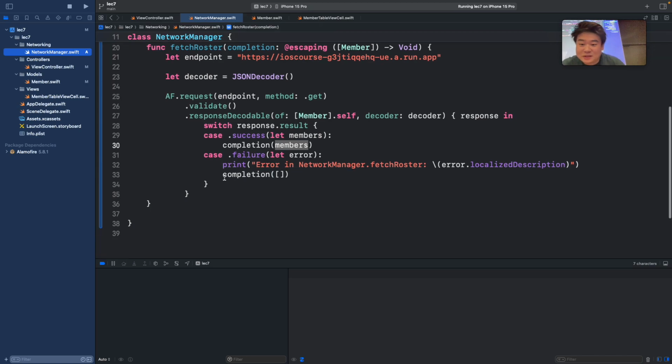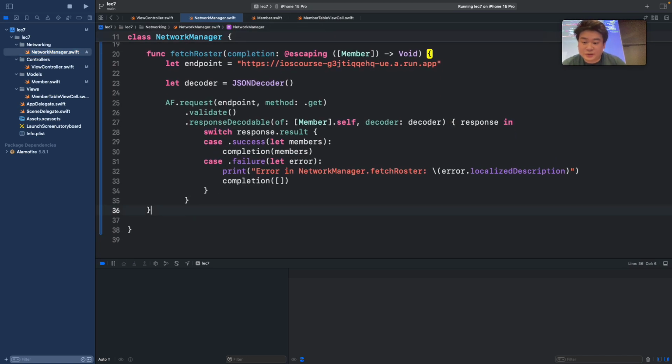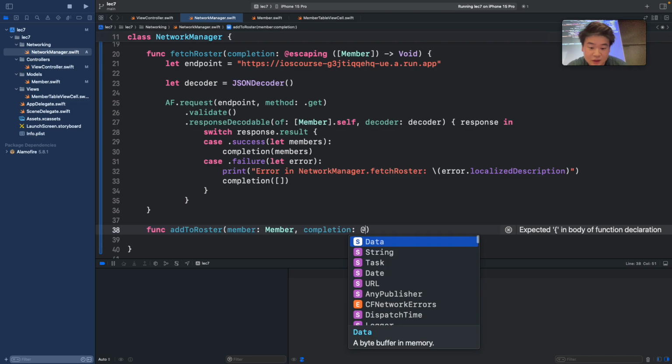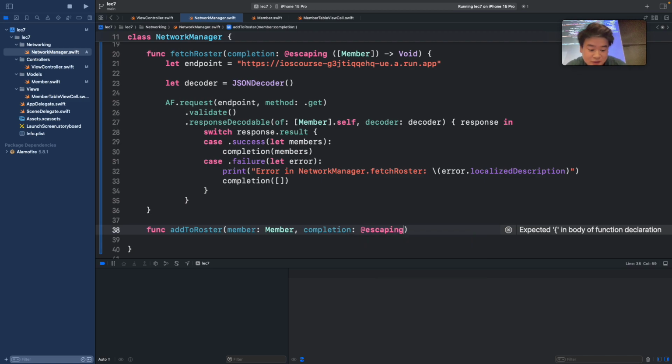Just like before, we're going to define a new function here, and we'll call it addToRoster. However, in this case, we actually want a parameter. Since we want to add a member to the roster, we need to give our function a member object. So we call the parameter member, make it of type Member, and like before, we also want a completion handler so we can have that callback. And rather than returning a list of members like we see up here, we want to get back one single member, since we want to return that member once we post it.